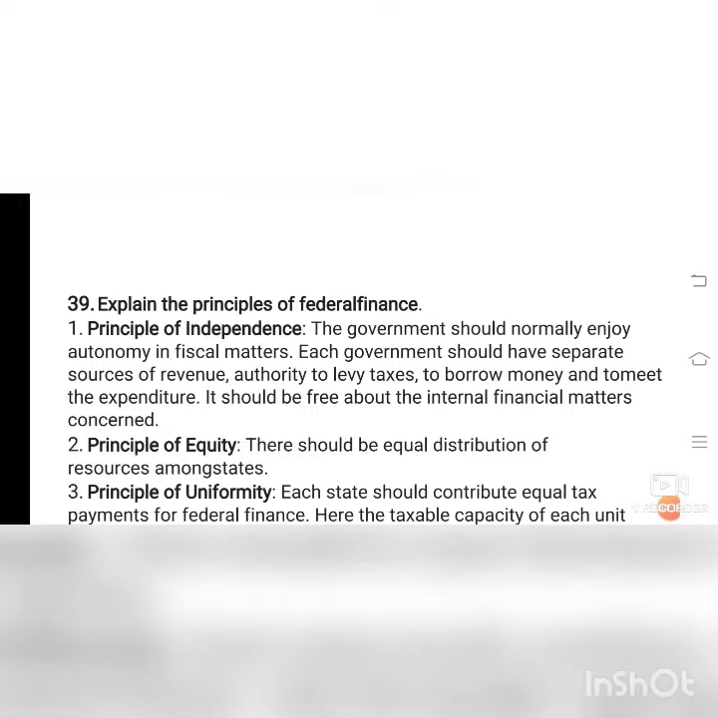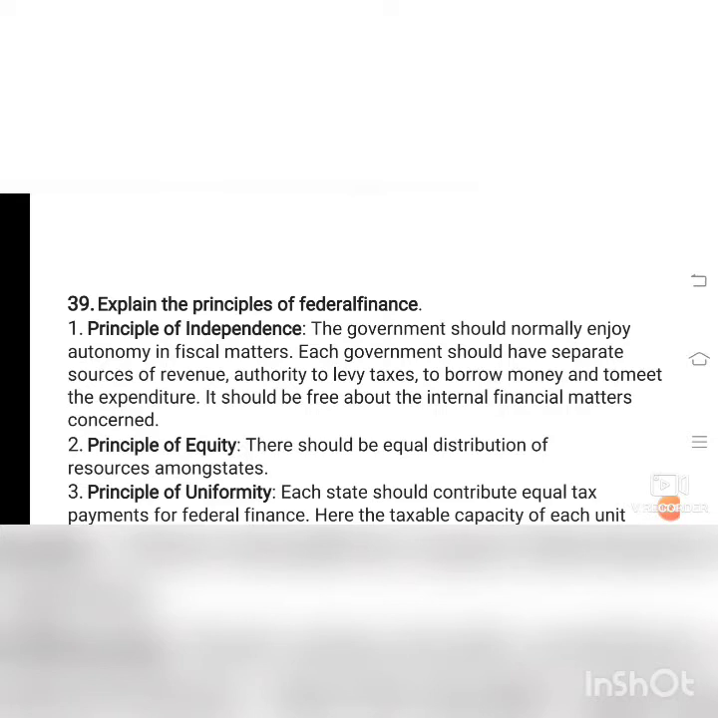The principle, first one we will see, is the principle of independence. The government should normally enjoy autonomy in fiscal matters. Fiscal matters means the income and expenditure of the government. Each government should have separate sources of revenue. The first revenue is the taxation, isn't it? Authority to levy taxes, to borrow money and to meet the expenditure. It should be free about the internal financial matters concerned.